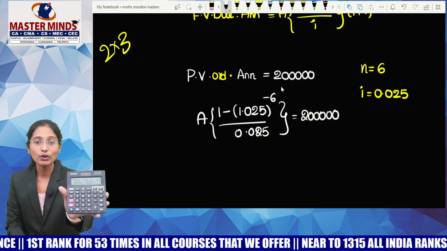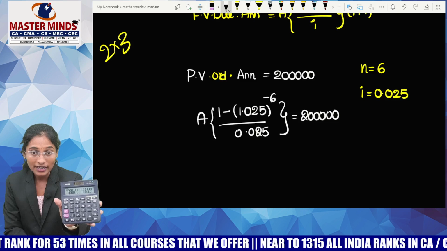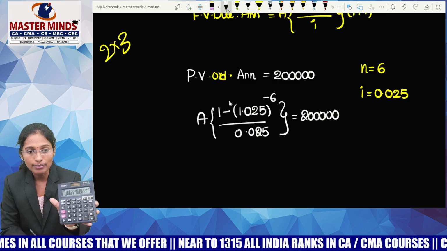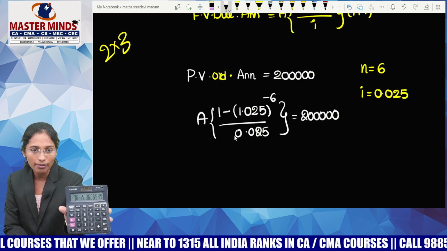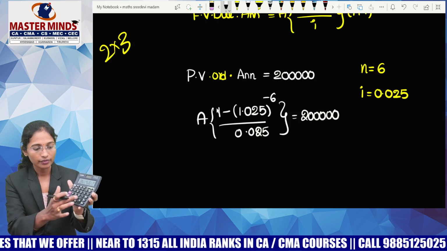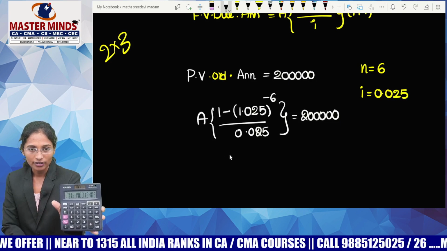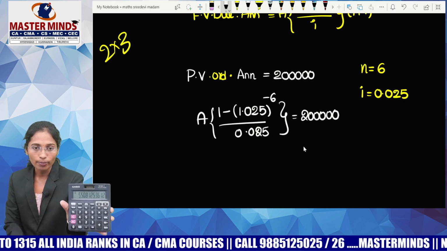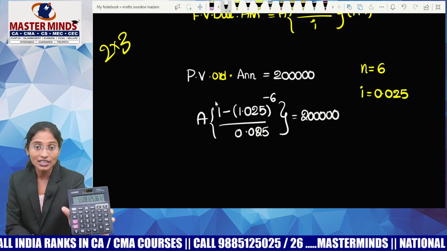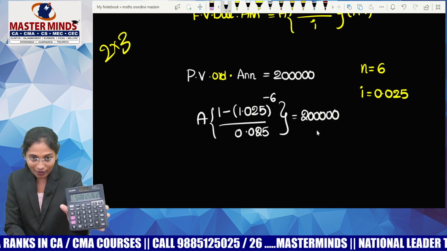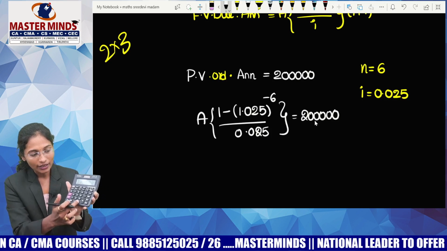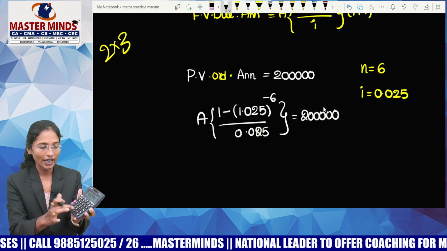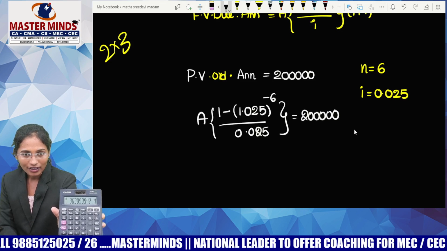Do that, divided by equals to. That is 1.025 whole power minus 6. Is this having a plus symbol or minus symbol, guys? Minus. Just enter the plus or minus symbol, then you will definitely get a minus symbol. Can you see the minus symbol in my calculator? Yes. Now plus 1. This is my answer. Divide by 0.025. This is the value of the entire thing that is there in the bracket. If it comes to the right side, inverse, means divided by equals to. Do that. Into how much? 2 lakh. Just into 2 lakh. So can you see the answer, guys?